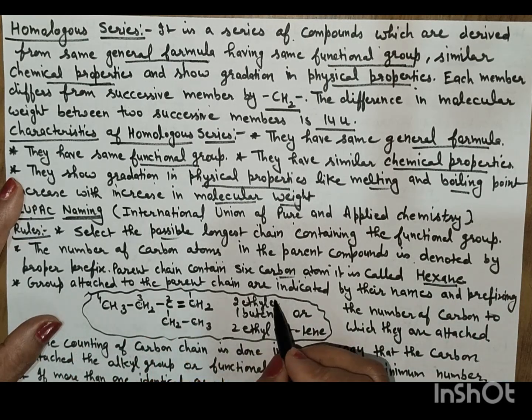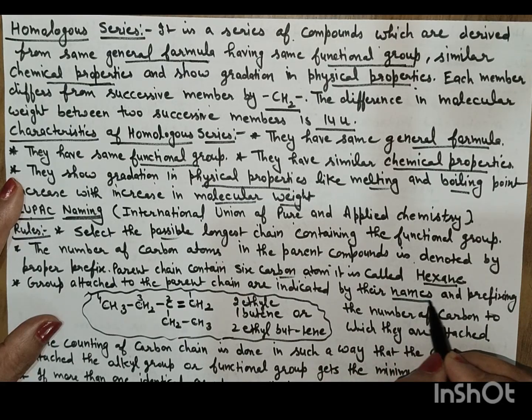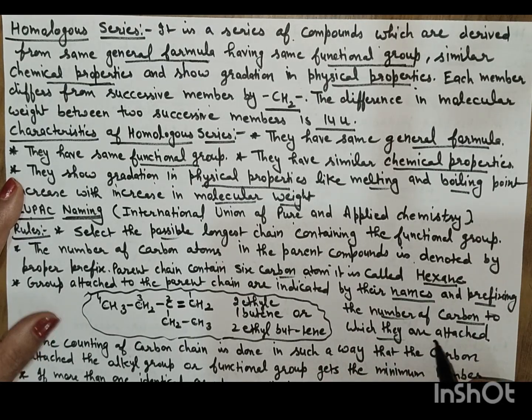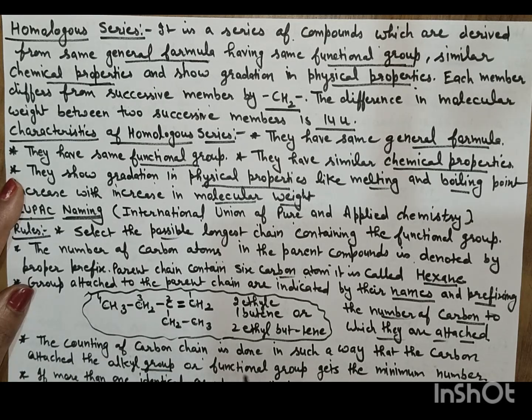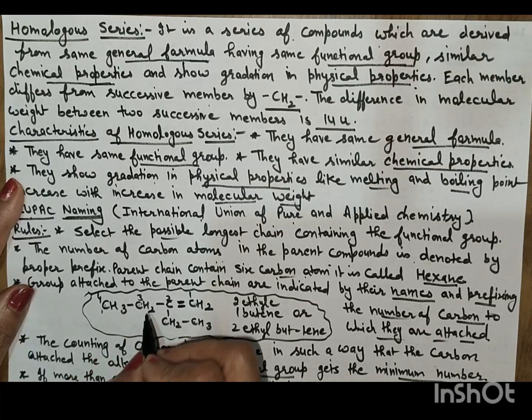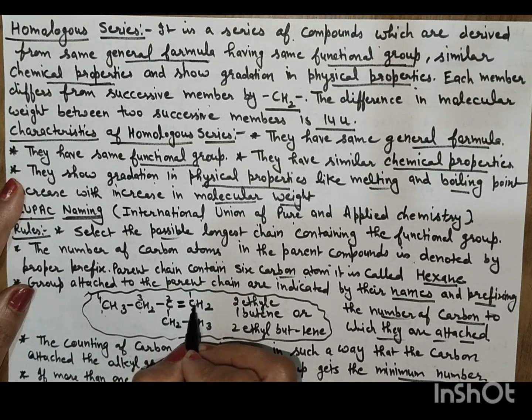Groups attached to the parent chain are indicated by their names, prefixing the number of the carbon to which they are attached. Counting of the carbon chain is done in such a way that the carbon attached to the alkyl group or functional group gets the minimum number. We can mark from here 1, 2, 3, 4. But here the functional group is at the 3rd position. But if we start here, then the functional group is at the 1st position.